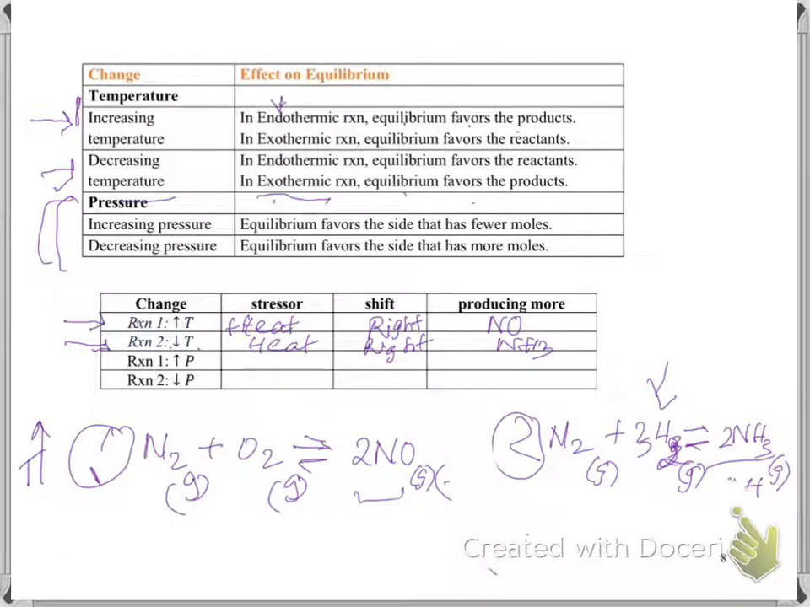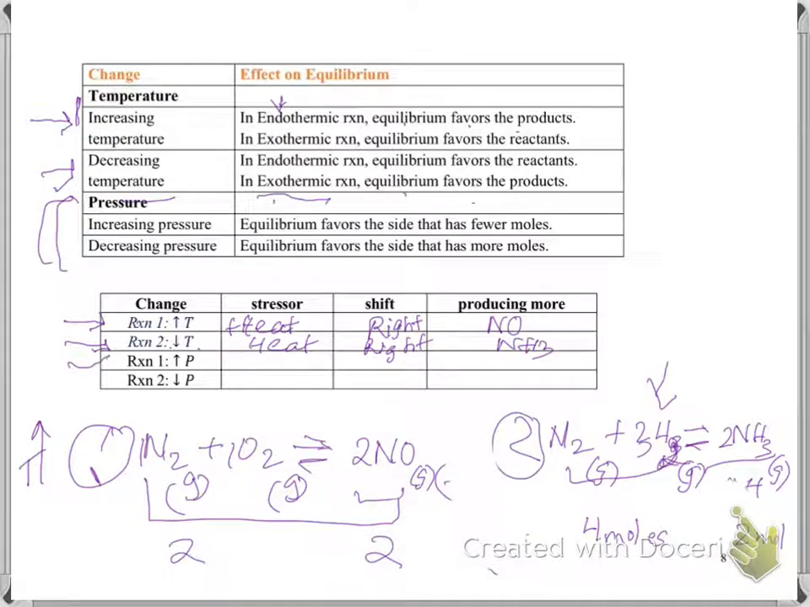So here, in this particular reaction, we have 1 plus 1, 2 moles of gases on the left side, 2 moles of gaseous products on the right side. In here, we have 4 moles of gases on the left side and 2 moles of gases on the product side. So let's look here.